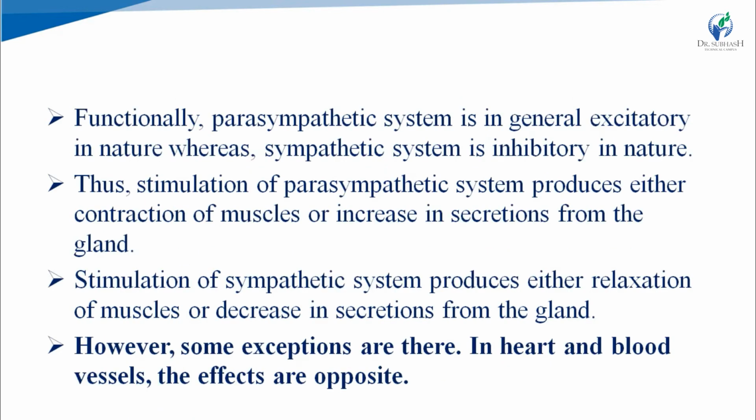So, functionally, the parasympathetic system is in general excitatory in nature, while the sympathetic system is inhibitory in nature. Thus, stimulation of the parasympathetic system produces either contraction of muscles or increase in secretions from the gland.